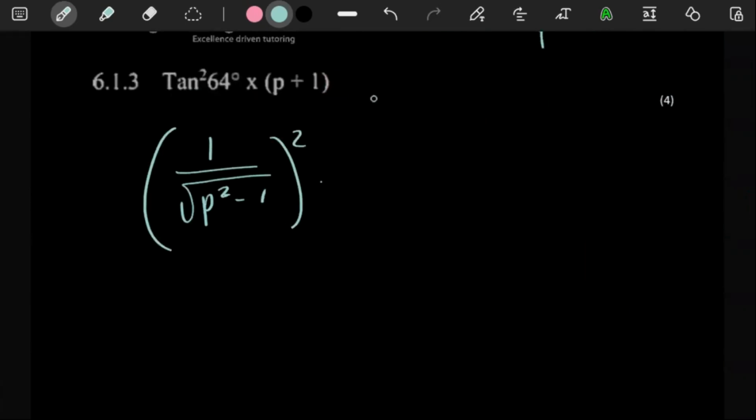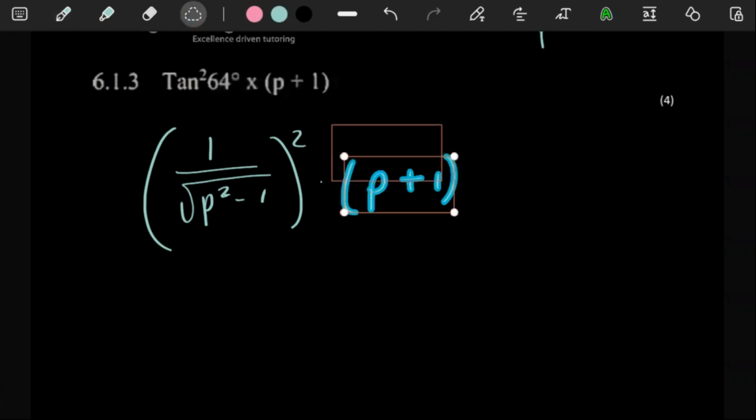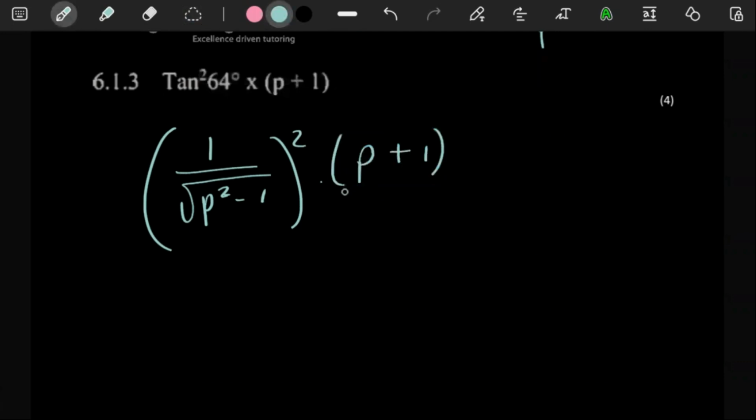This thing is being multiplied by p plus 1, p plus 1. Let me actually put this on top. Do that. So with all this being said, if you multiply, so 1 squared, right, is just the 1. This whole thing here squared, the square root would cancel the square. So you have p squared minus 1.